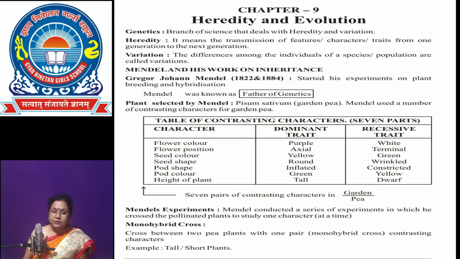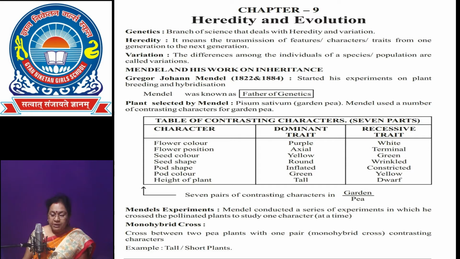The term genetics was given by William Bateson in 1906, and it is a branch of science that deals with the study of heredity and variations.